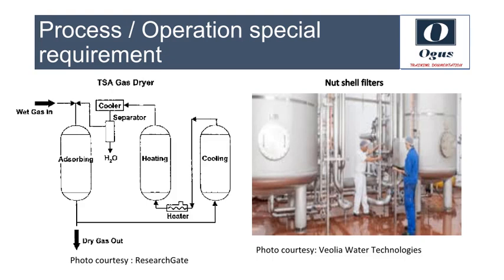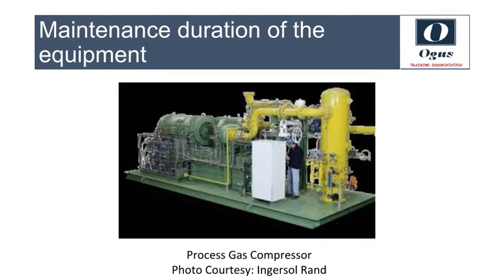For another example, consider the nutshell filter system often used in produced water treatment for oil and gas industries. The filters need to be backwashed for regeneration at a certain frequency, so often the designer provides 3 into 50% filters so that backwash of one filter can be done without compromising the plant capacity, with a 33% or 66% turndown ratio.